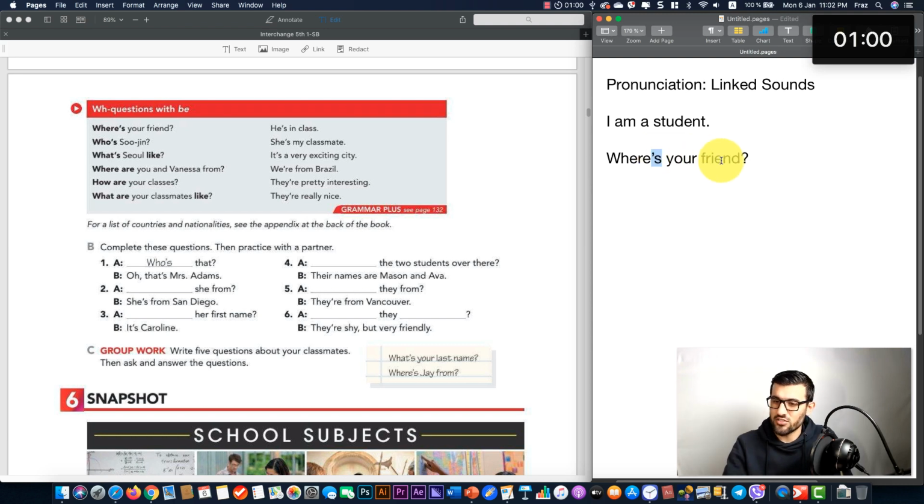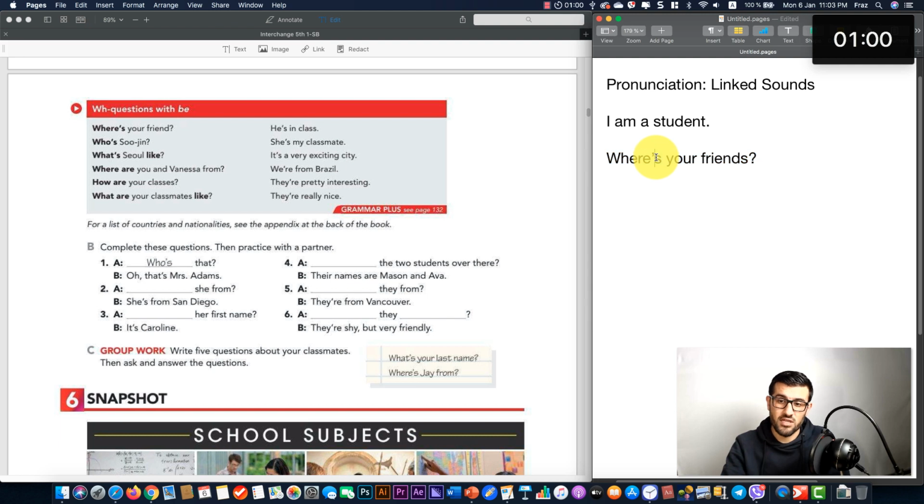So this is the structure. You can create any question using this sort of structure. Remember that the verb be changes based on the subject. When you say your friend, if it was your friends, this wouldn't be correct.